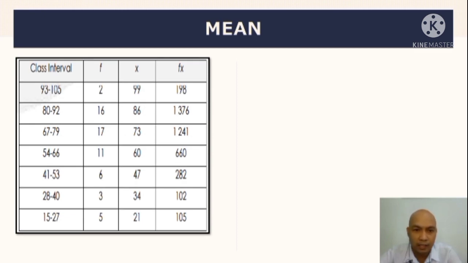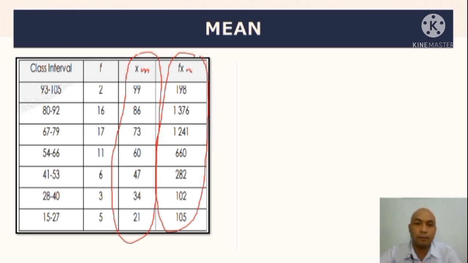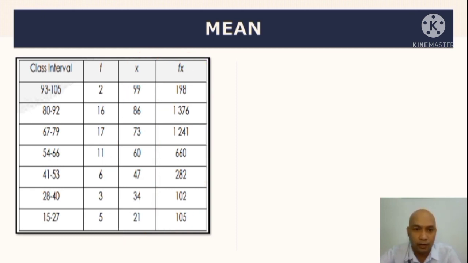So, makikita mo dito, magdadagdag tayo ng column for x. Sabi nga sa inyo, but instead of x, gagamit ako ng x sub m. Then, another column for the product of the frequency and the class mark or the midpoint na magiging fx sub m. Okay? So, ang gamit ko dito, x sub m instead na x lang, okay? So, then, ang i naman natin ay 13 o yung class size is 13. 28 minus 15 magiging 13 o kaya naman 40 minus 27 magiging 13. Gagamitin natin yan kay class mark para mas mapadali, okay? Tapos, syempre, ang n natin dito ay 60. Pag inadd mo lahat niya, magiging equal kay 60.